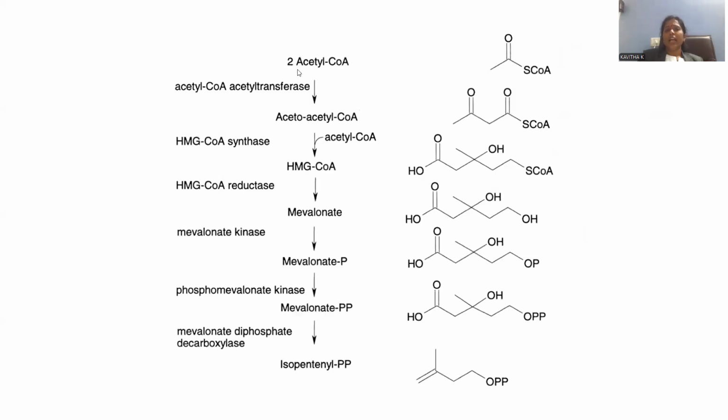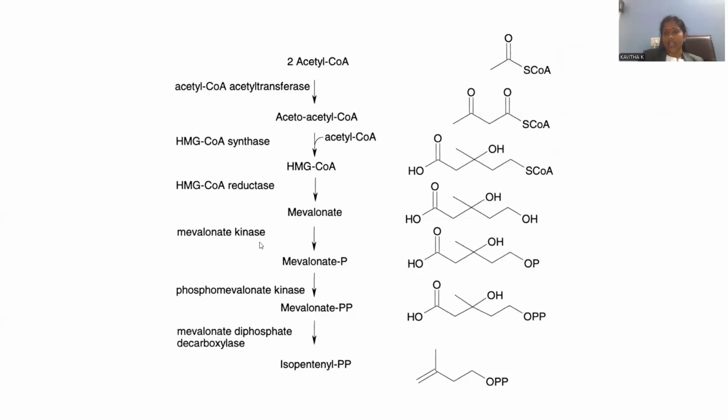Initially, acetyl coenzyme A will be the starting material. Whatever terpene you are taking, acetyl coenzyme A will be the starting material. That will be transformed further into acetoacetyl coenzyme A. Further, HMG coenzyme A will be synthesized, and further it will be transformed into mevalonate. Mevalonic acid pathway we are observing, right?